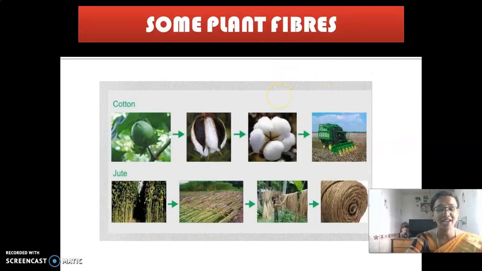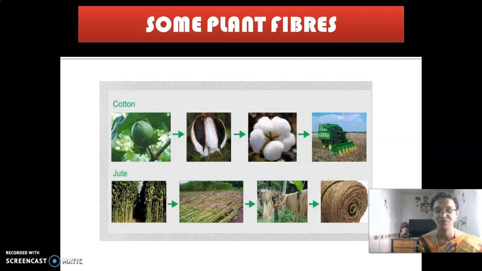So, what are the plant sources of fibers? Cotton and jute. In the 6th standard, you will be studying about cotton and jute, which are the plant sources of fiber. And in the next higher class, grade 7, you will be studying about the animal sources of fiber, like wool and silk, how it is processed from the animals. I will tell you shortly now. First, the wool, that is the white covering of the sheep or goat, is removed. It is washed, and the burrs and the waste present in it are removed, and it is dyed and rolled to make yarn, and then it is converted into cloth.